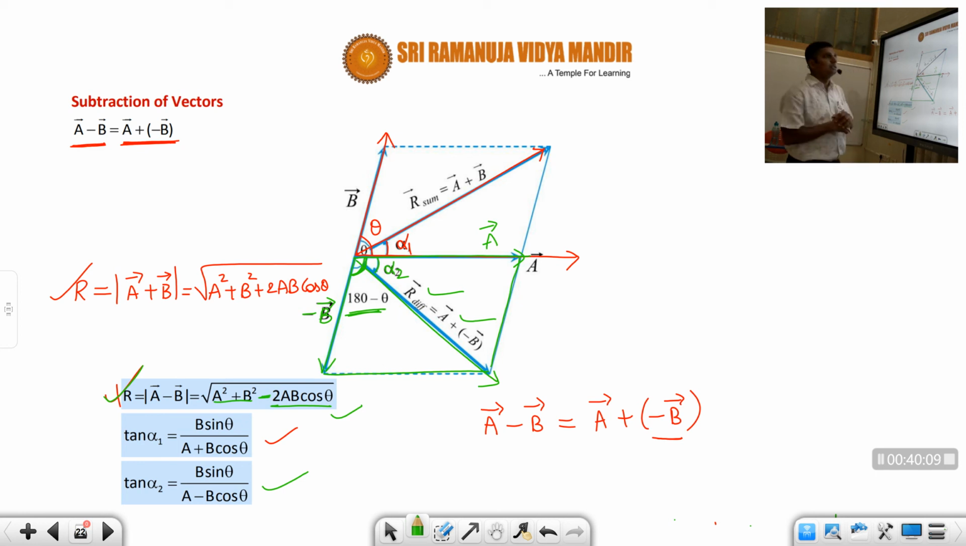So I hope you understood, students, the addition and subtraction of these two vectors. Until now I covered the basic definitions of vectors, and then types of vectors, and then how to add and subtract two vectors either by triangle law or by parallelogram law or by polygon law, students.